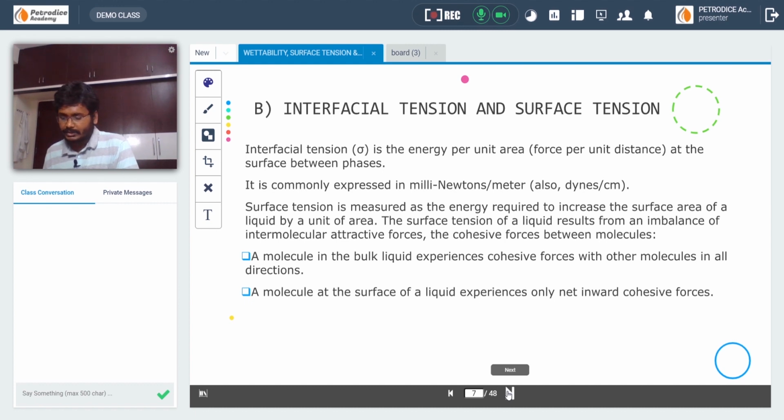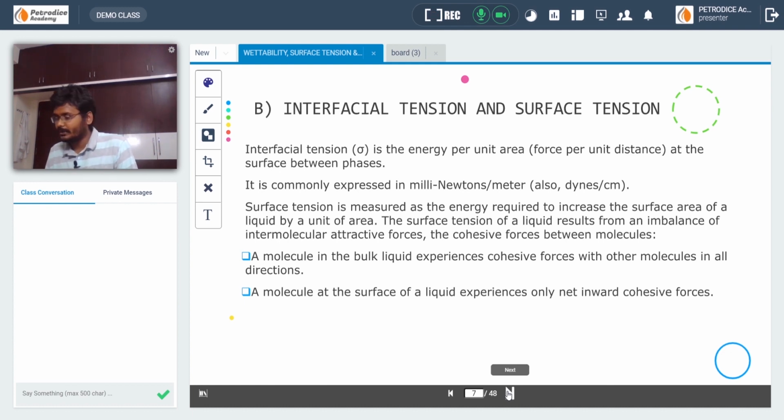The pair with the higher adhesive forces will be the wetting phase. That is, in an oil-water system, if the adhesive forces between rock and oil are high compared with the adhesive forces between water and rock, then the rock is oil wet. I think that's the basic idea related to wettability.